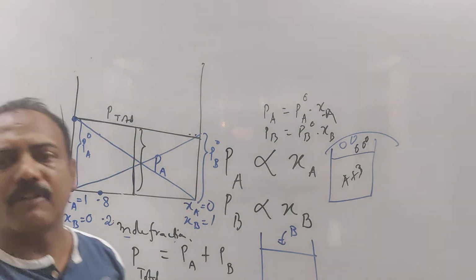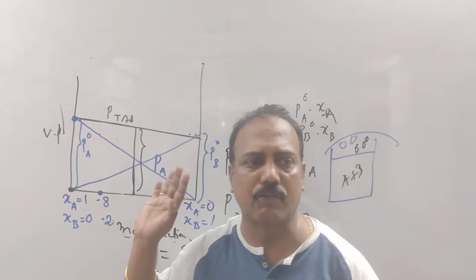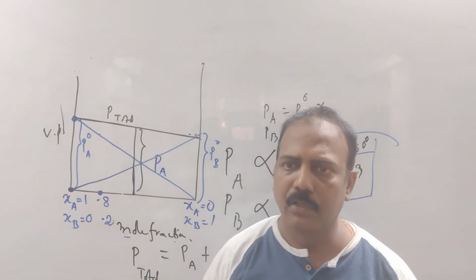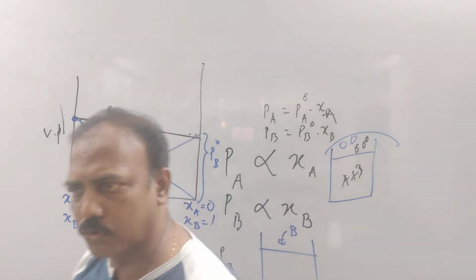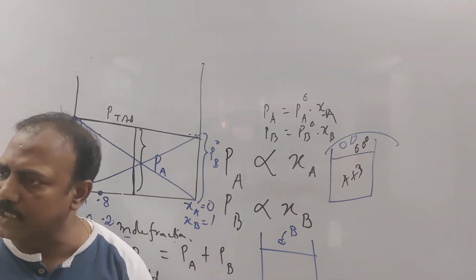But now the question comes about the deviation from the ideal. This condition, when it obeys Raoult's law, is the ideal condition. But there are so many solutions of the volatile solute which deviate from the ideal behavior.